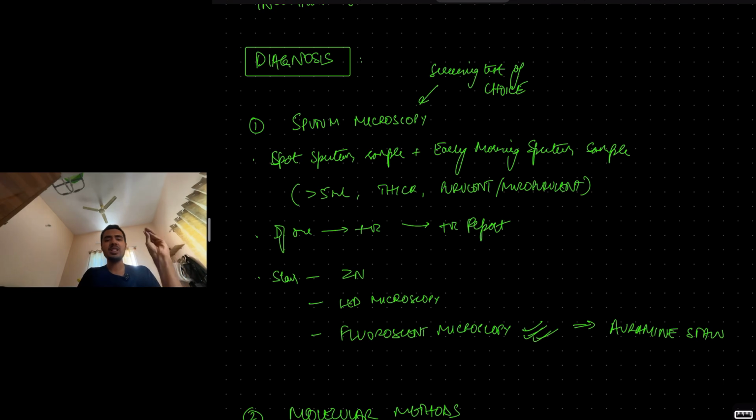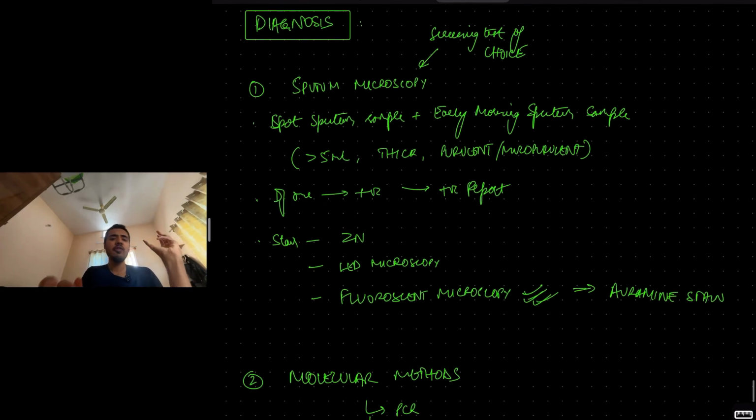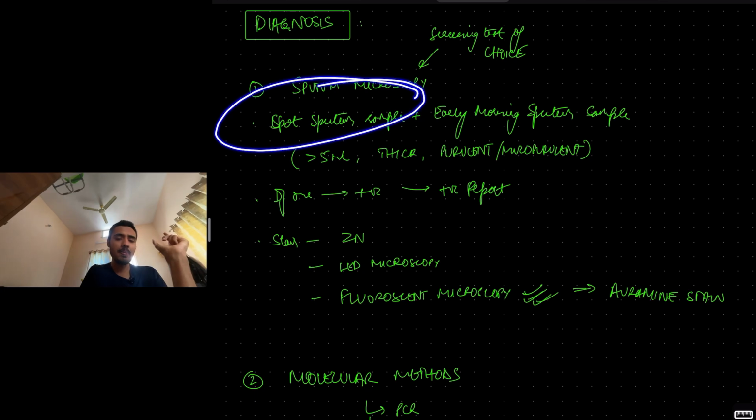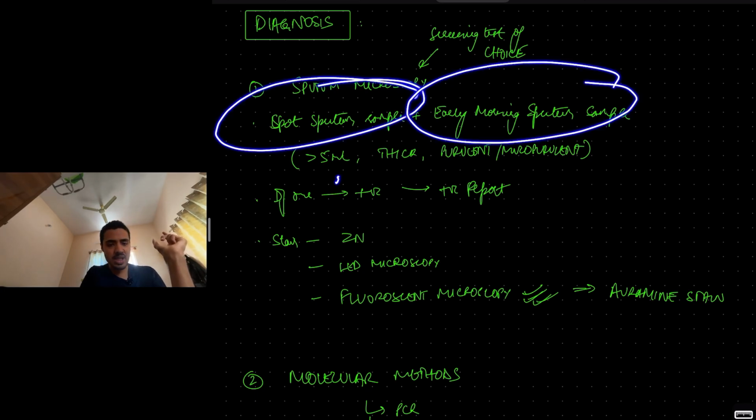Diagnosis. Now, screening test of choice is sputum microscopy. Basically, you'll ask the patient who has come to you with chronic cough, etc., for a spot sputum sample right there, that day itself, and the next day an early morning sputum sample on an empty stomach. You should not eat anything before the early morning sample. The sputum sample should be more than 5 ml, thick, purulent or mucopurulent, and obviously it should not be contaminated with food particles. And even if one of these sputum samples is positive, spot or early morning, we consider it as a positive report.